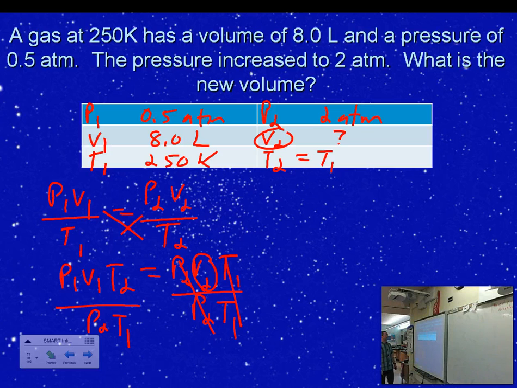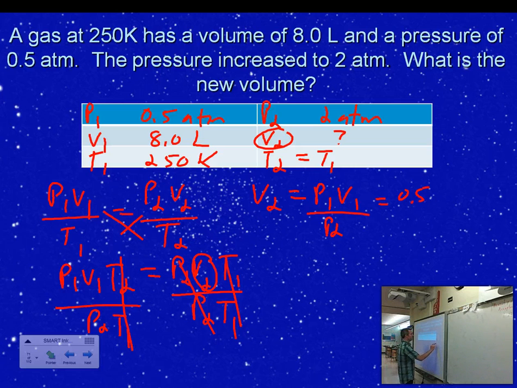I can even, as I look and see that the temperature is being held constant, I can get rid of T1 and T2 because any number divided by itself is 1. Let's clean this mess up. We got V2 is equal to P1 V1 divided by P2. Okay, so let's go ahead and plug those numbers in. And again, I got my chart here, so that's nice and easy. We got 0.5 atmospheres, and we've got V1 is 8 liters divided by P2, which is 2 atmospheres. Okay, so I just plugged in my numbers.